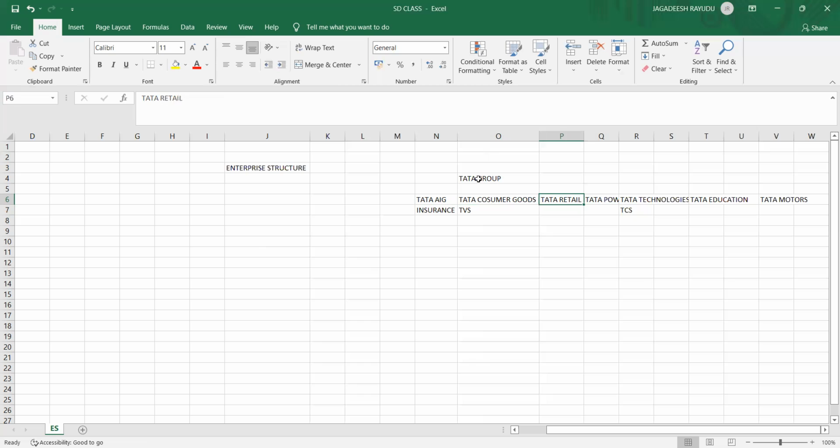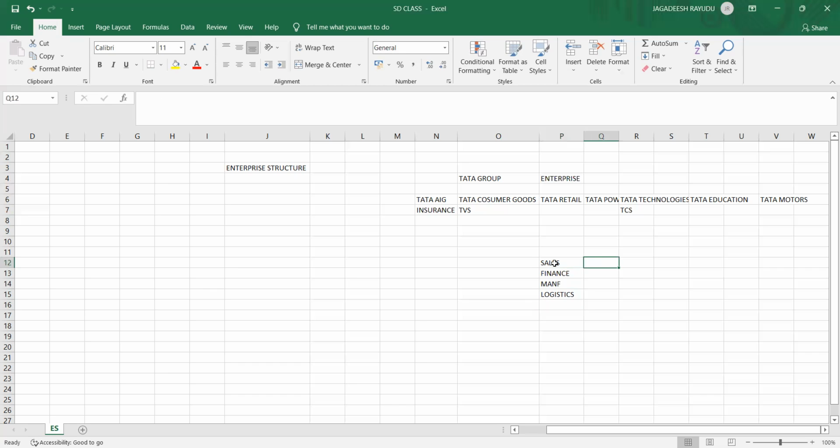When you call this Tata Group an enterprise, then, based on yesterday's example, they are into sales, finance, manufacturing, and they have different plants, right? They are into logistics also. They are into different kinds of business operations.